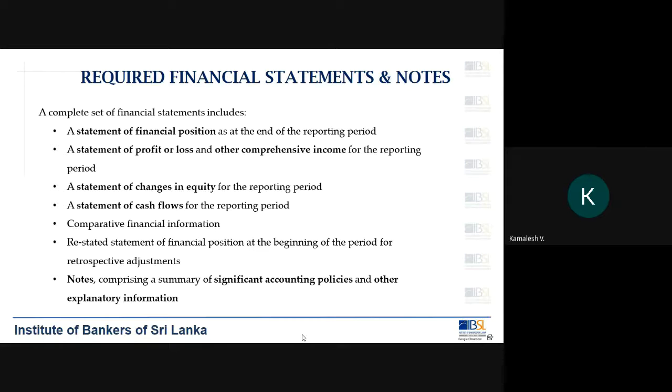Number one, we call it a statement of financial position, as at the end of the reporting period, which means you are preparing a balance sheet which provides information relating to your assets, liabilities, and equity.